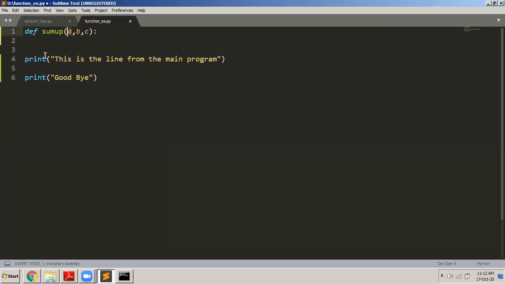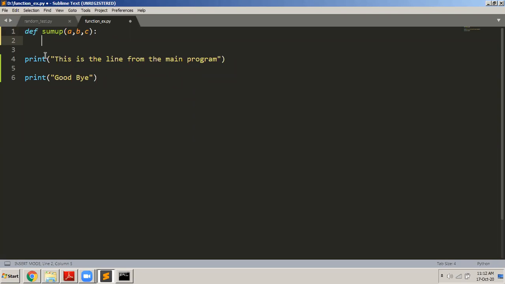And remember, this is a function definition, you're defining a function here. In other programming languages, whenever you write the parameters in a function definition, you write the data type. In C, you must have written int a like that, but in Python it is not required. You simply write a, b, c like that.